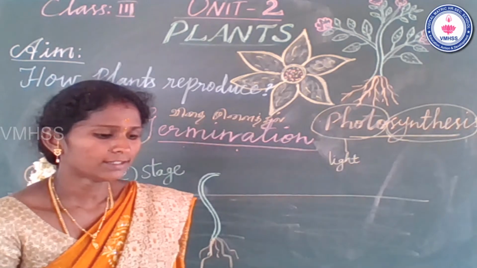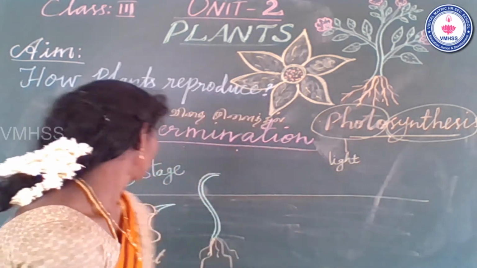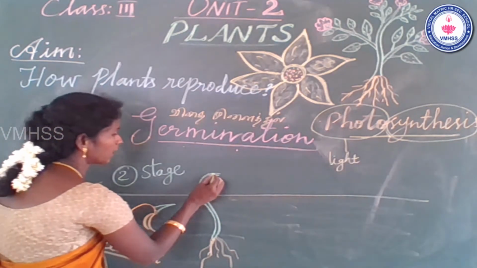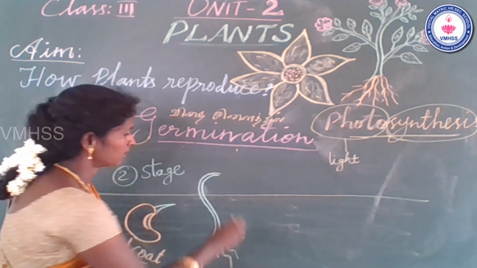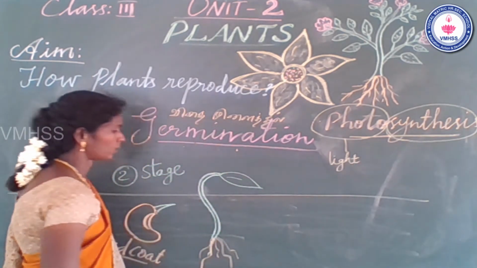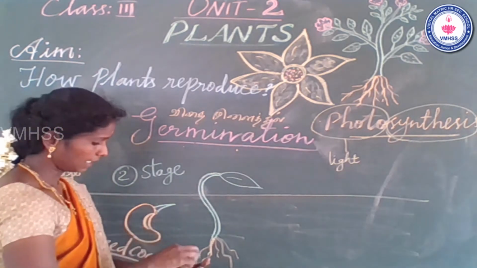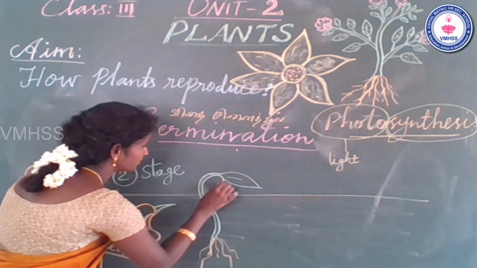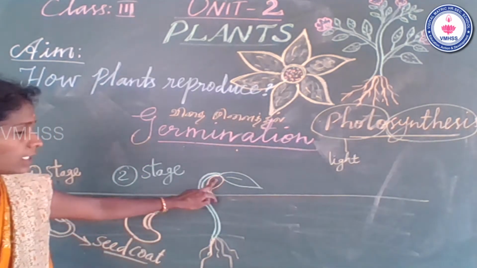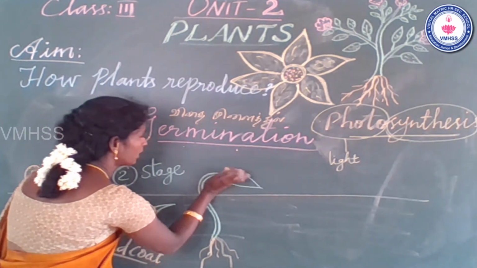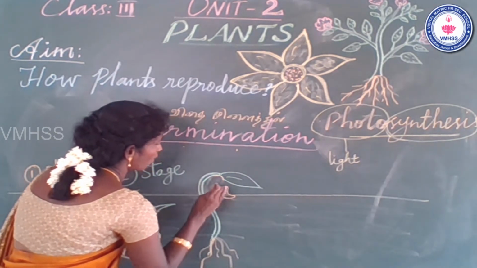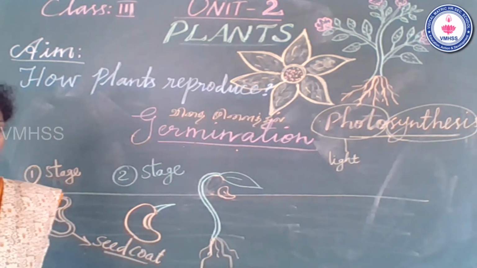In the third stage, the shoot system comes in direct contact with sunlight, and the small leaves also grow. And what happens to the seed coat? The seed coat falls into the ground at the third stage.